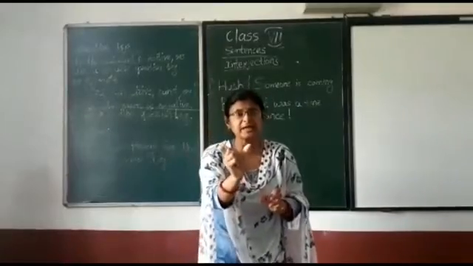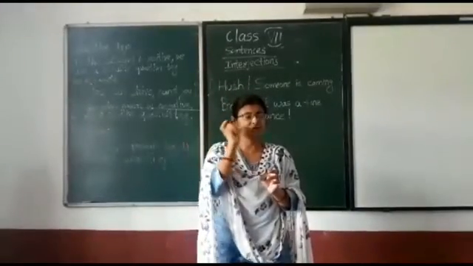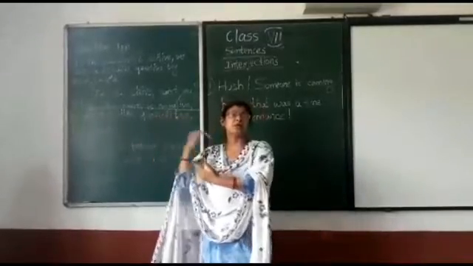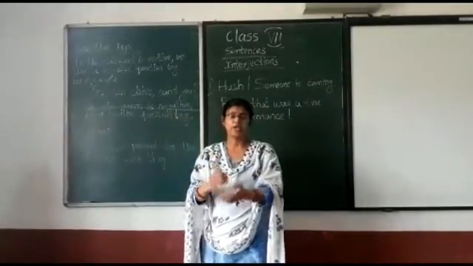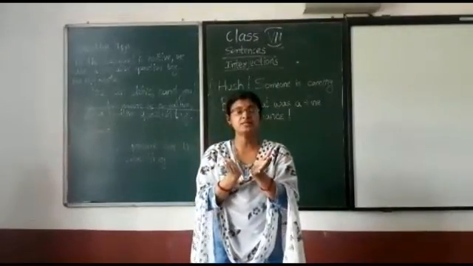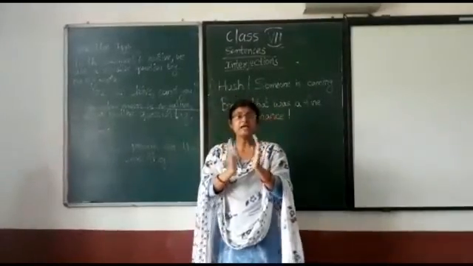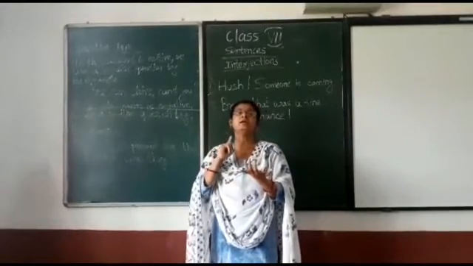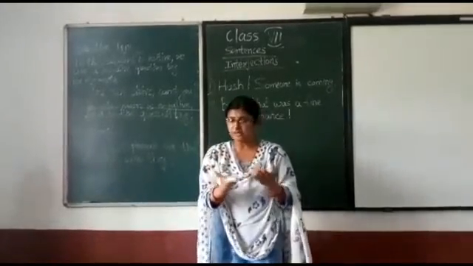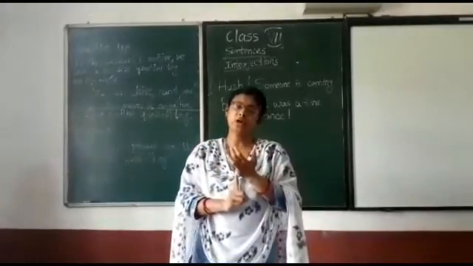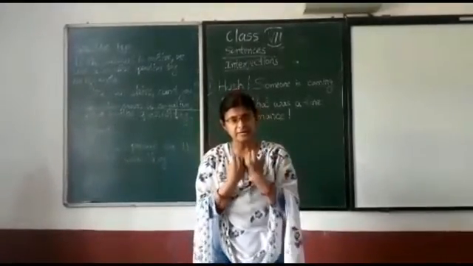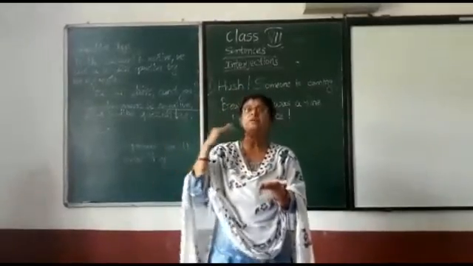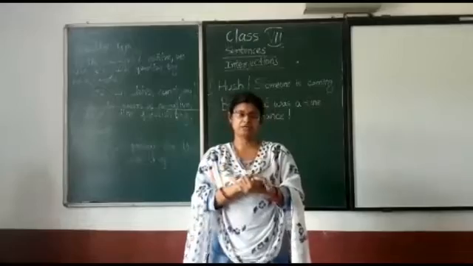So a question tag is a short question that is used at the end of the statement. It is made up of an auxiliary verb and a subject. Auxiliary verb, that you know, is a helping verb.